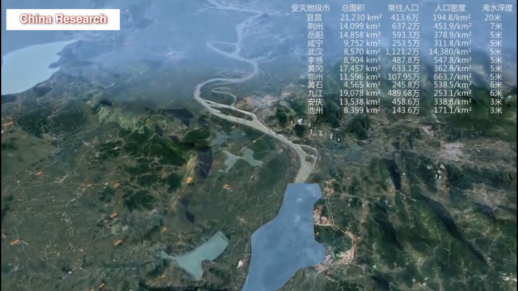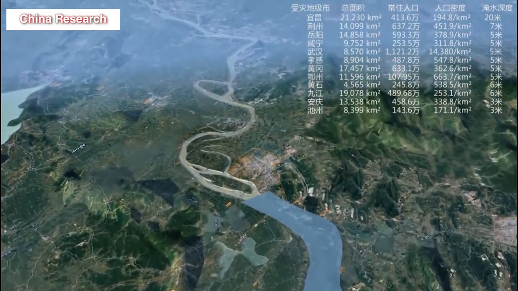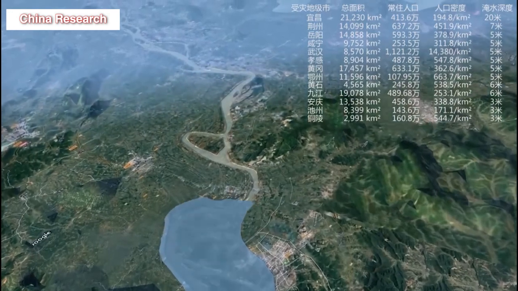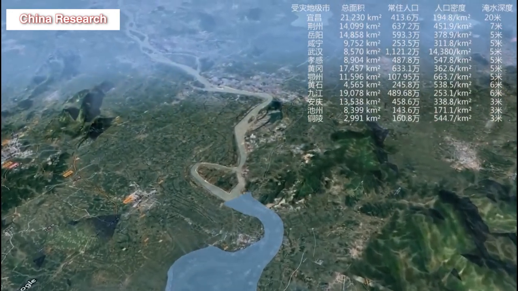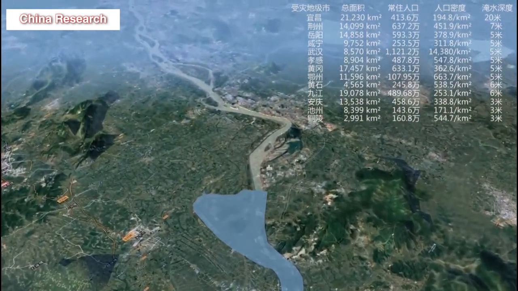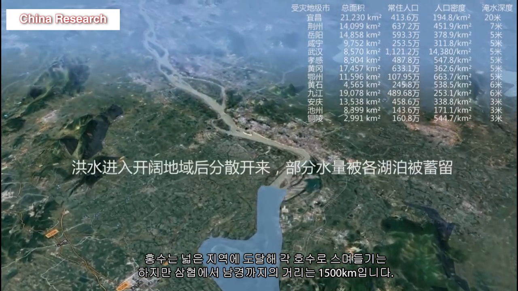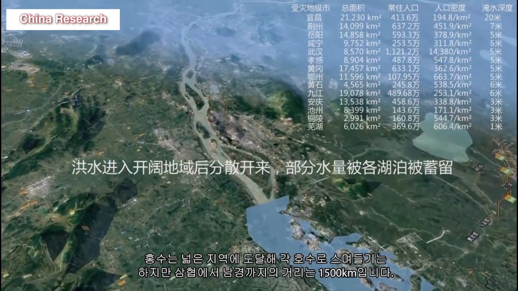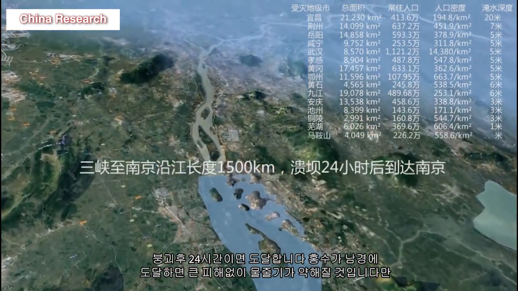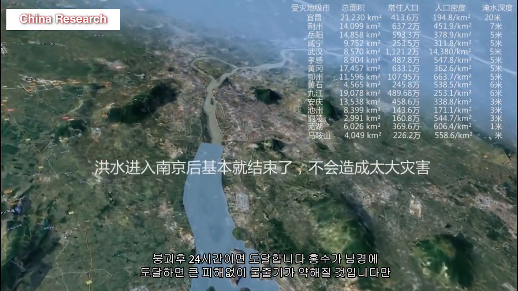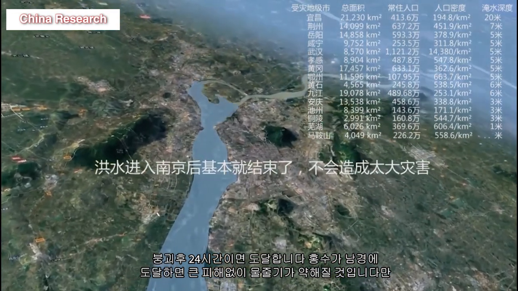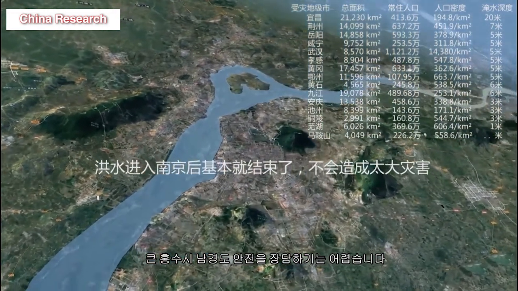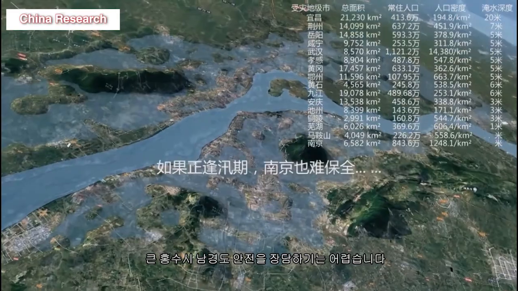When the flood reaches the southern part of the country, the stream will weaken without much damage, but in the event of a major flood, the safety of the southern part of China is not guaranteed. This video shows the potential flood-prone cities along the Yangtze River, based on the assumption that each flood is somewhat full before the rainy season. The flood damage in the Yangtze River basin alone is estimated at 71.85 million. The Sansha Dam is in a situation where it will collapse due to heavy damage during the rainy season.